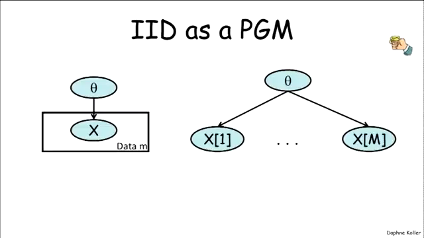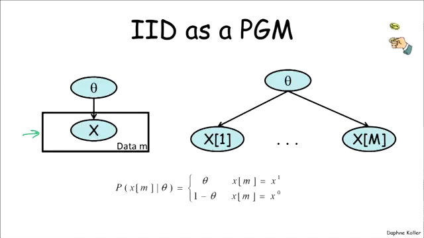So let's think about this as a probabilistic graphical model. And in fact, it's a probabilistic graphical model that we've seen before when we first talked about plate models. Here we have a parameter theta and a bunch of replicates of the same experiment, which are these x's over here, which are sampled from theta independently. And we can see that each xi depends on theta, and that they're conditionally independent of each other once theta is known. So they're independent and identically distributed given theta.